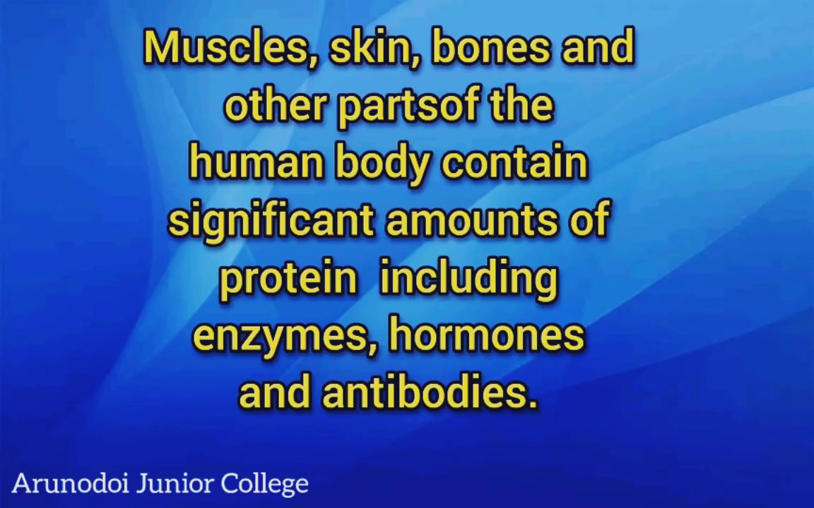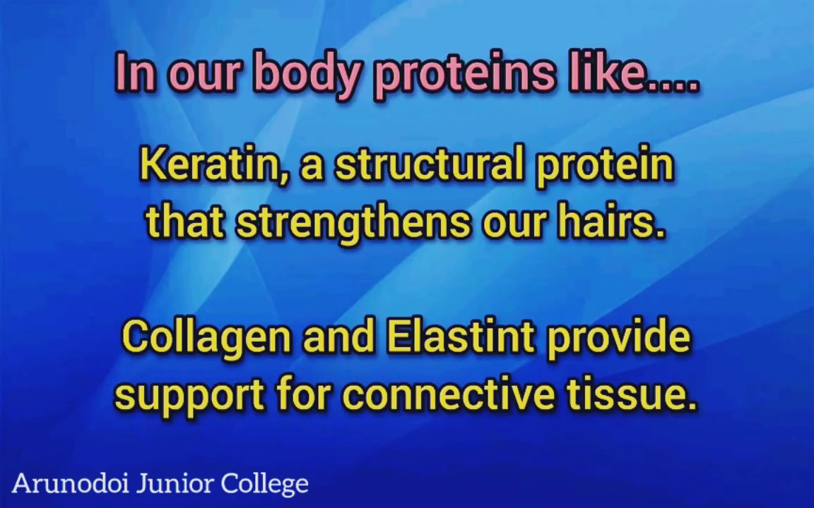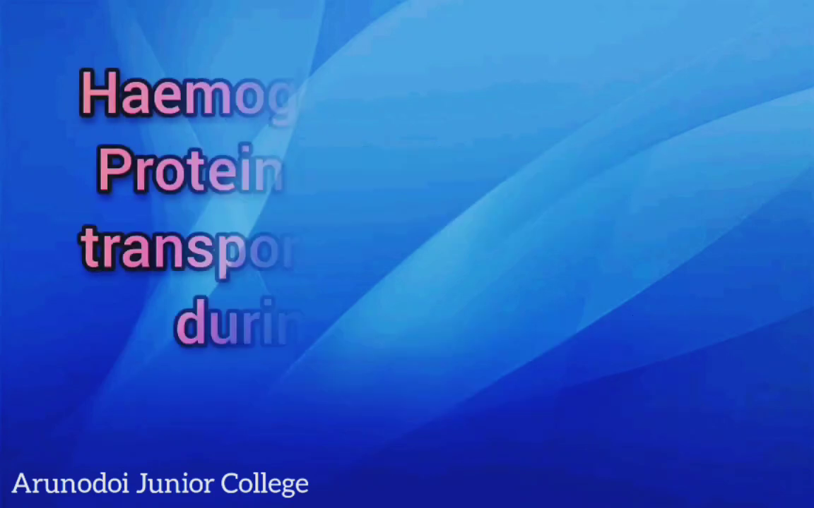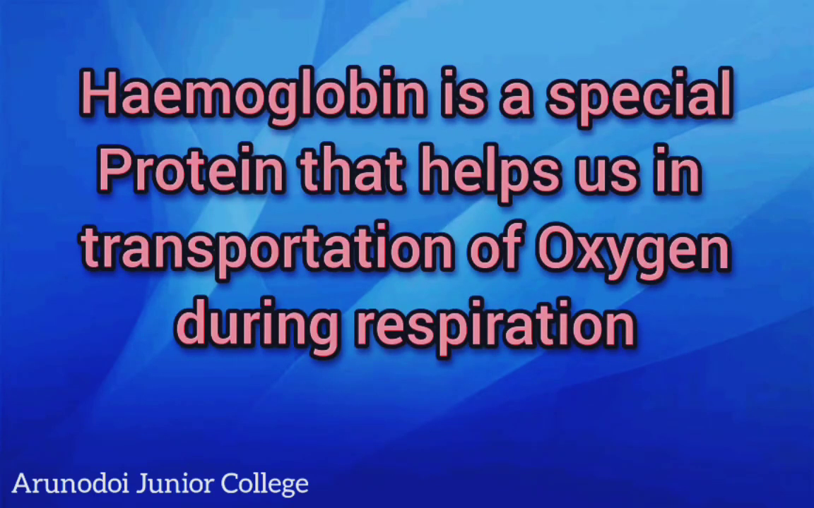The muscles, skin, bones, and other parts of the human body contain a significant amount of protein, including enzymes, hormones, and the antibodies which provide us with immunity. In our body, proteins like keratin, a structural protein, strengthen our hair. Collagen and elastin provide support to the connective tissues. Haemoglobin is another important protein that helps us in the transportation of oxygen gas during respiration. Haemoglobin can combine with carbon dioxide gas as well.